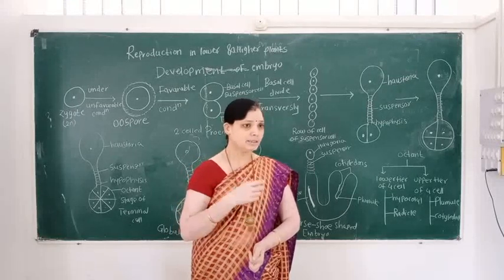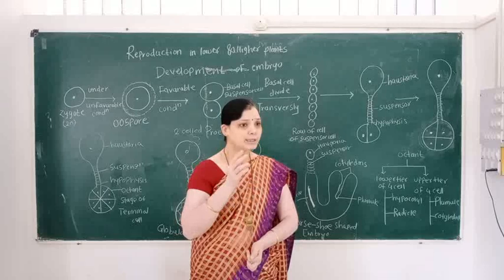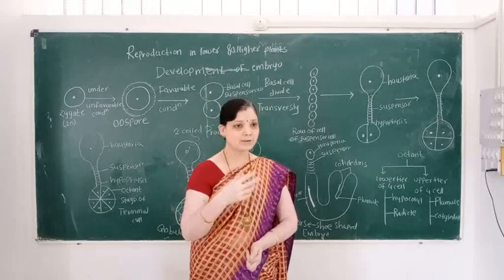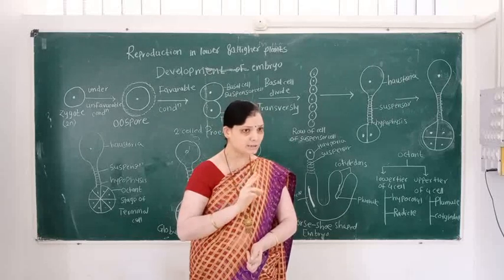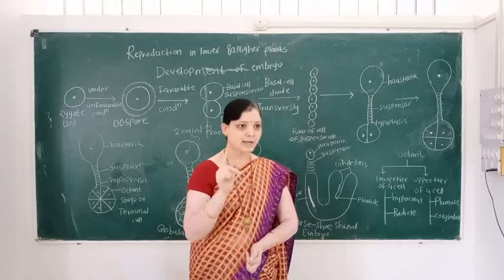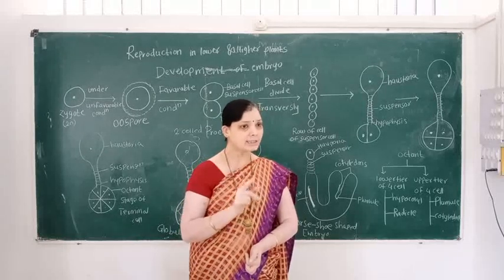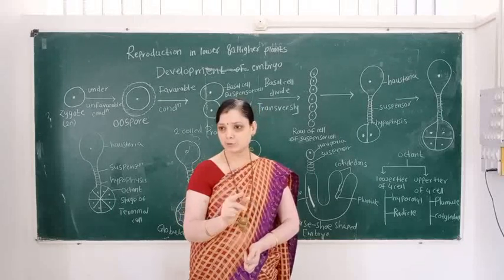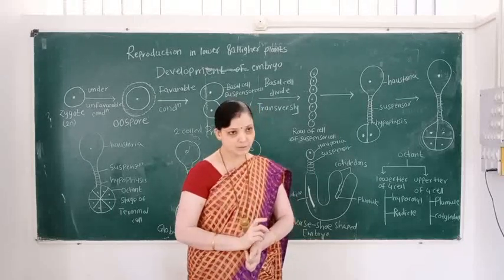So, in the previous video, we learned double fertilization and its results. The first result is the formation of the zygote and the second result is the PEN, the triploid primary endosperm nucleus.